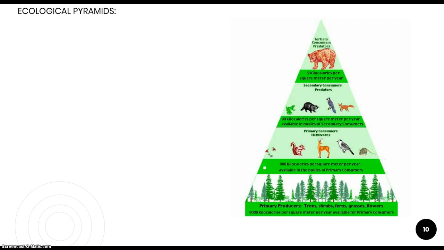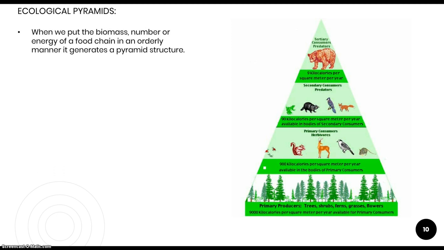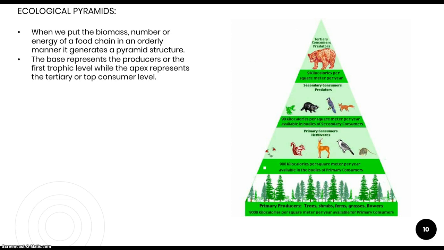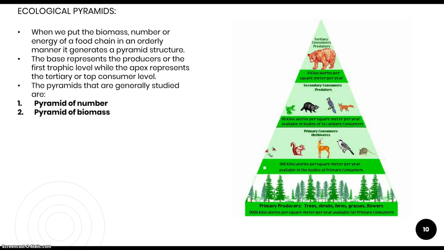Now comes the ecological pyramid. Here you can see a diagram of a pyramid. So what is a pyramid? Whenever we think of Egypt, we think of the pyramids. A pyramid contains a flat base and a pointed head. Whenever we put the biomass, number or energy of a food chain in an orderly manner, it generates a pyramid structure. The base of the pyramid is made up of the producers, whereas the top of the pyramid is made up of the top consumer level. The pyramids we know in class 12 are pyramids of number, pyramids of biomass and pyramids of energy.